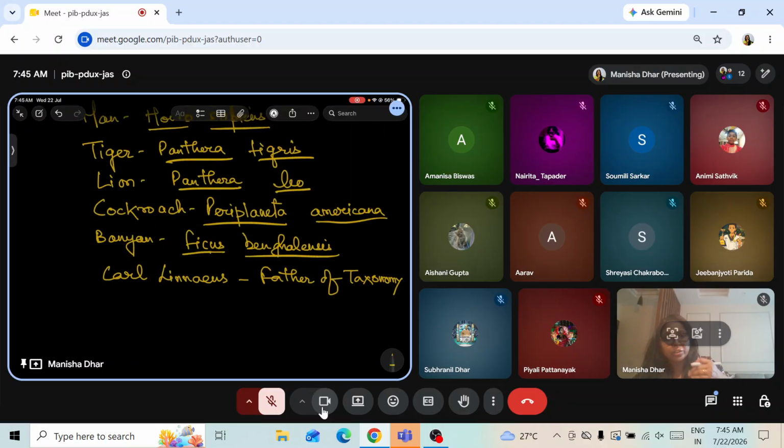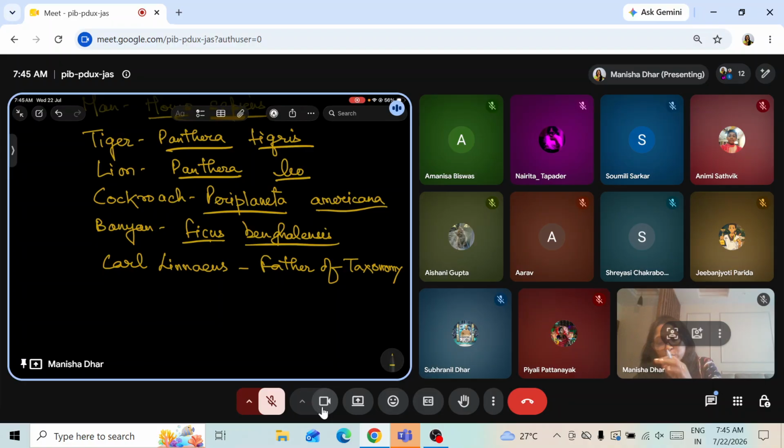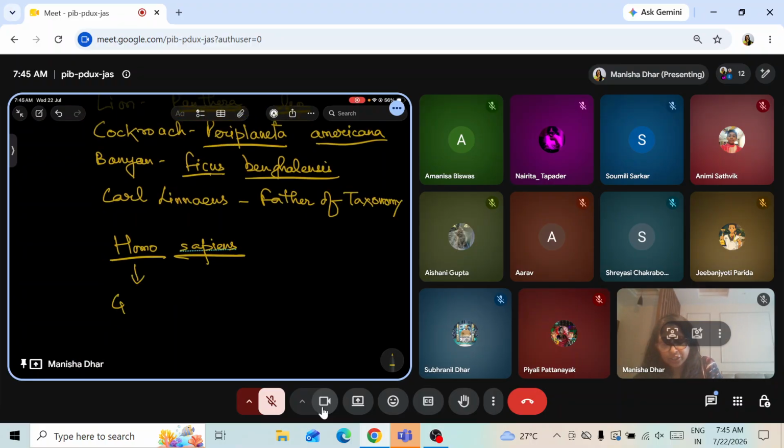we'll talk about the units of classification in a very quick gist. Units of classification means these two names. See, again, I take up Homo sapiens. These two names. The first name here, we refer to this as genus name or generic name. And the second name is the species name, or we call it specific epithet. Now, what is this genus and what is this species? We have to come to that. So we are understanding it so that we can understand the concept of naming an organism.